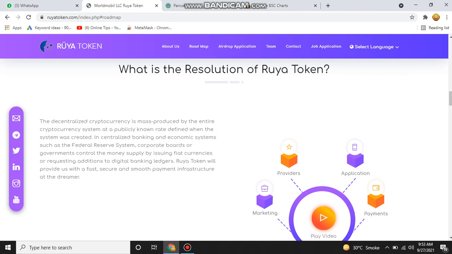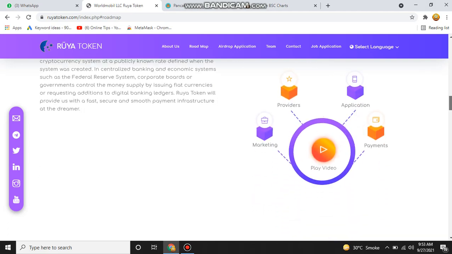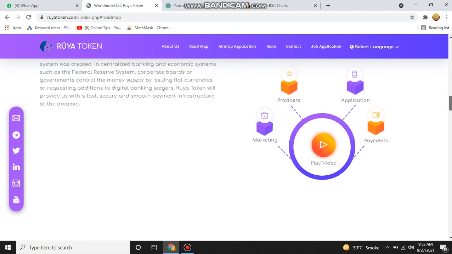Roya token will provide us with a fast, secure and smooth payment infrastructure at the Dreamer. Here you can see their diagram and play video. You can see their video about marketing, providers, application, and payments also.